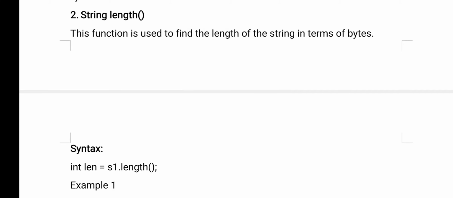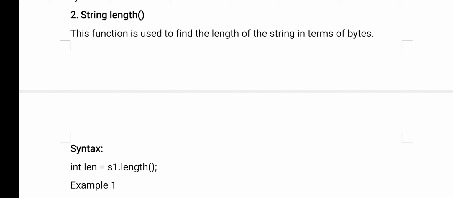So here, what is the length function? Length means what? Length is nothing but the number of characters available in that string. Example, you are printing hello. How many characters are there in that string? 5 characters are there. So if 5 characters are there, then the length of that string is 5. Okay. So you see the definition.